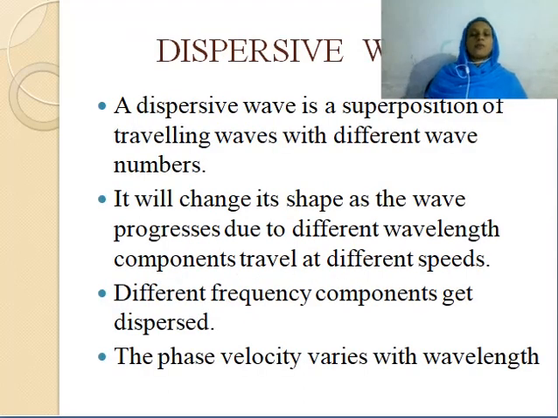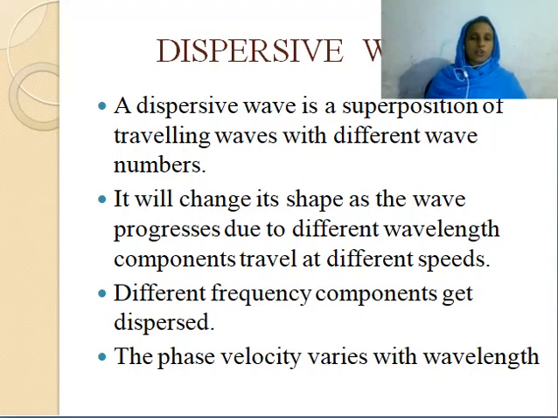What about dispersive waves? In this case, the wave is a superposition of traveling waves with different wave numbers. As the wave propagates, the shape changes because the different wavelength components travel with different speeds. So different frequency components get dispersed, and in this case the phase velocity varies with wavelength or wave number.